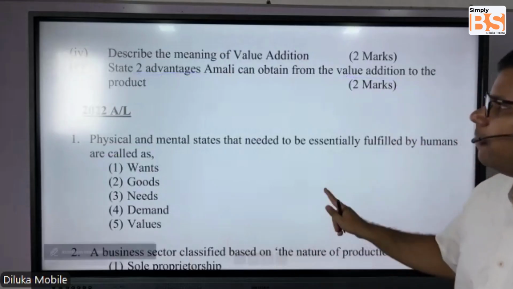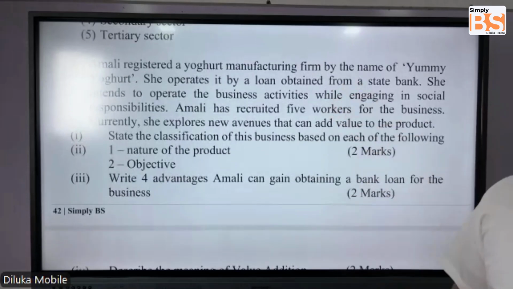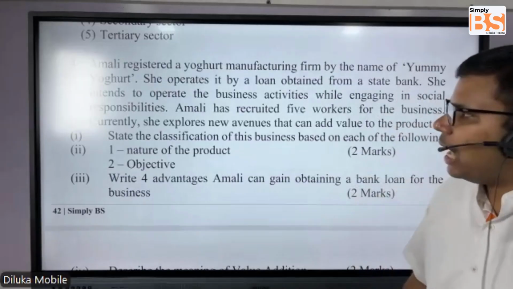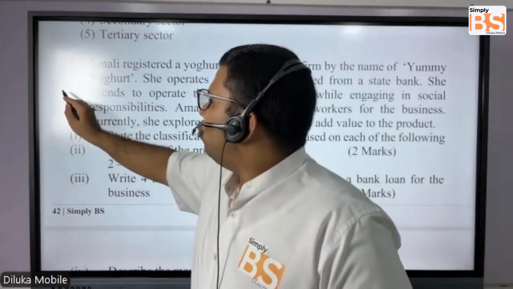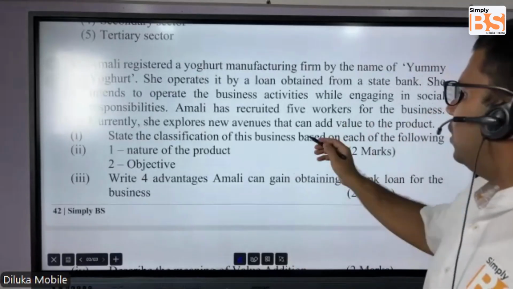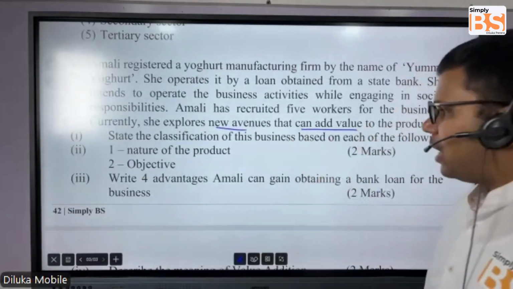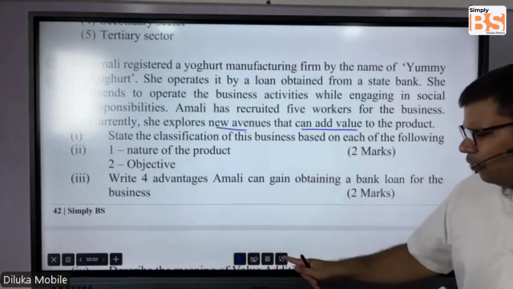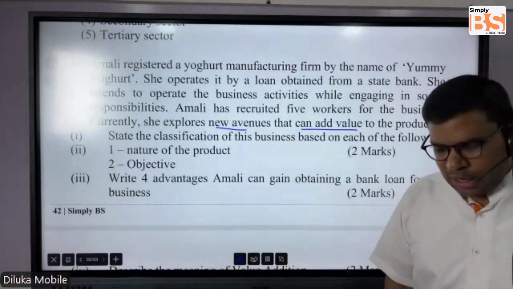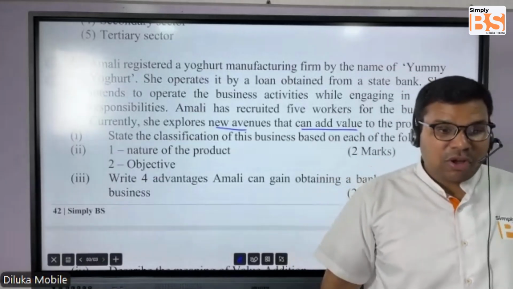Now in the scenario, it says that Amali is trying to add value to her yogurt manufacturing. She explores new avenues that can add value to the product. She might be trying to offer different flavors of yogurt.